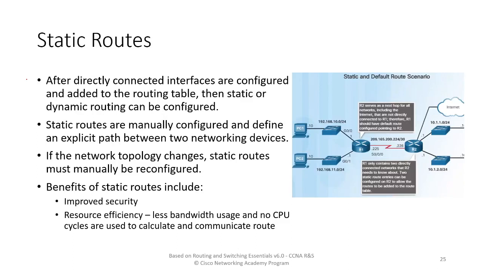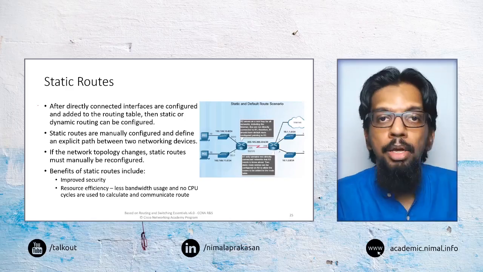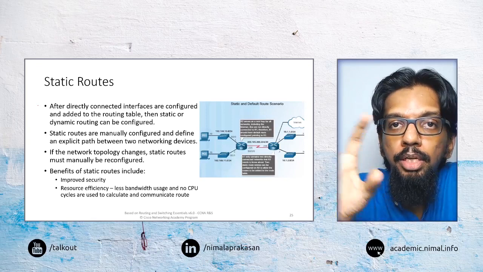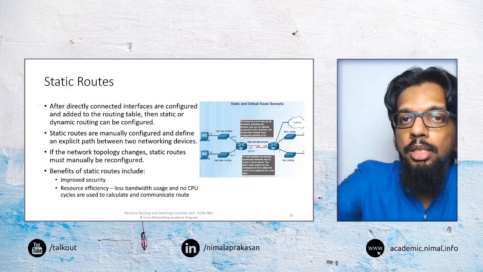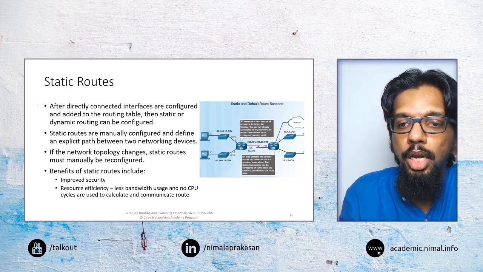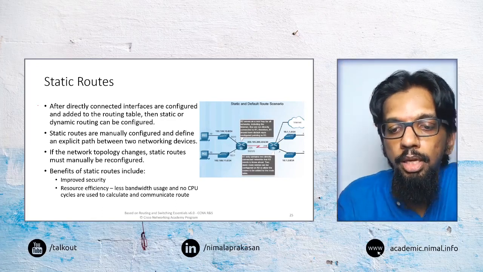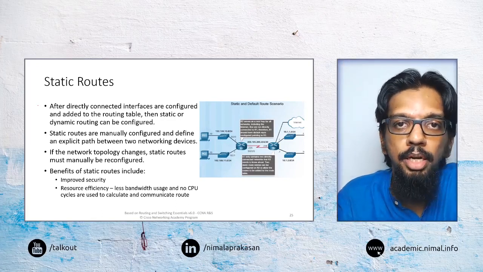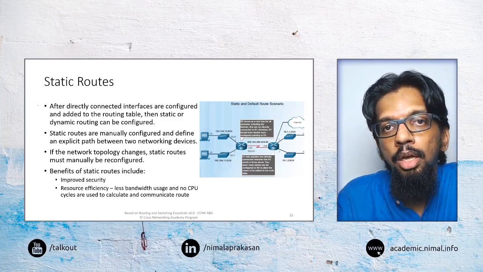And with building routing tables, we can use two different approaches. One is called static routes. That is, the routing table is manually configured. So the administrator will have to come and manually configure the routing table to say these are the different networks that are there, and this is how to reach those networks through these interfaces. So that is basically static routing.